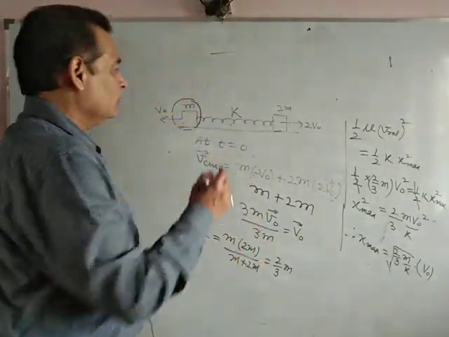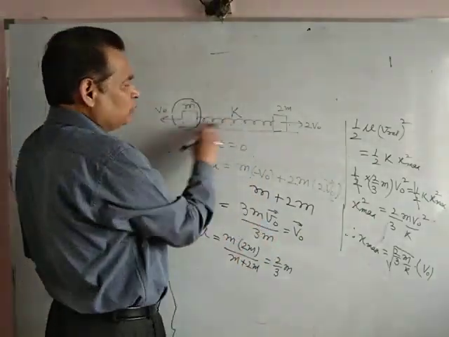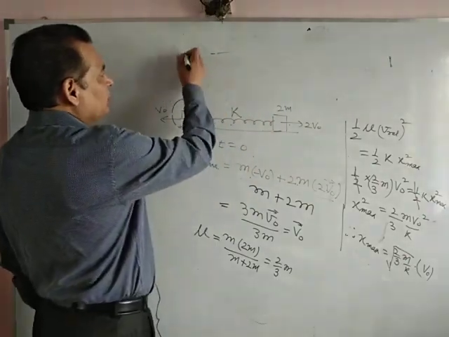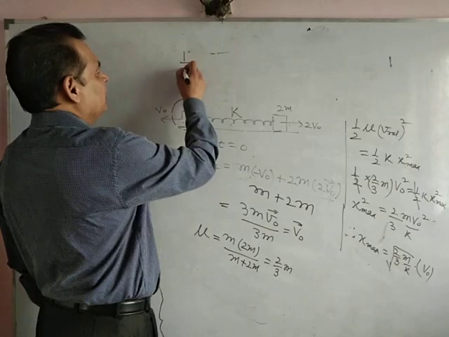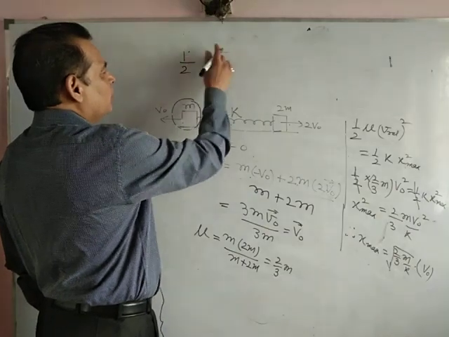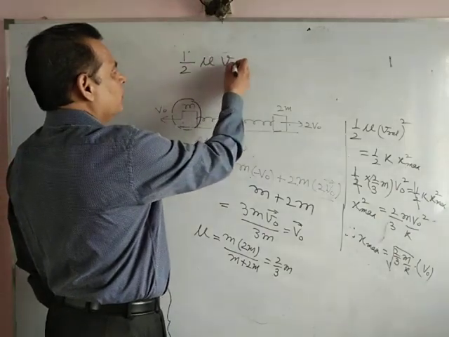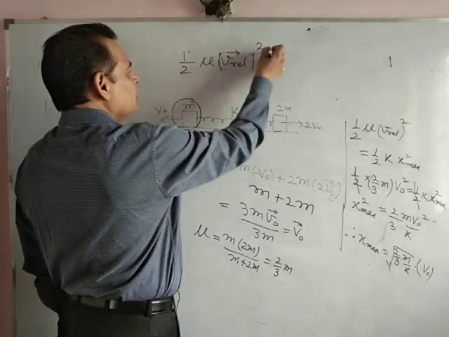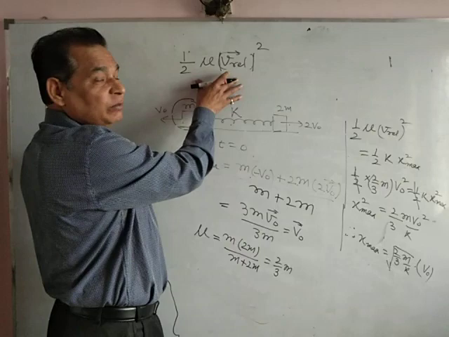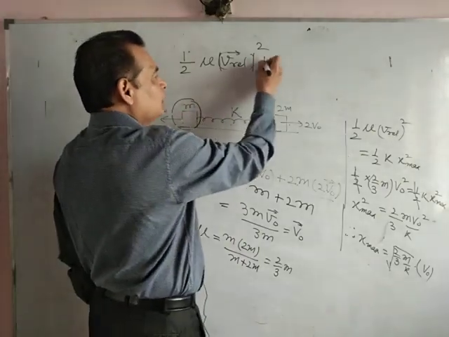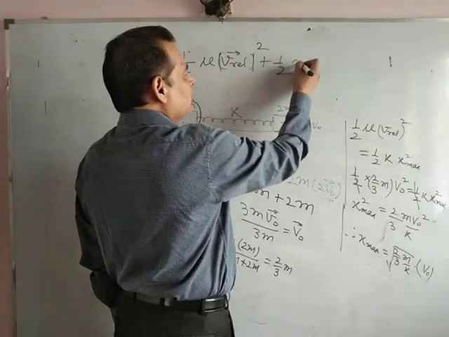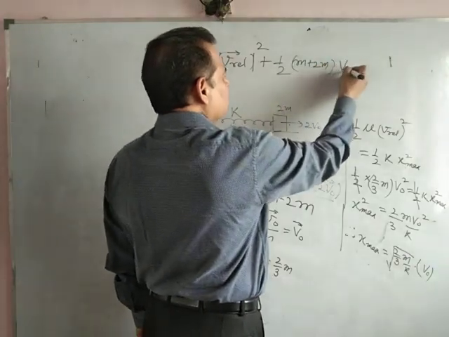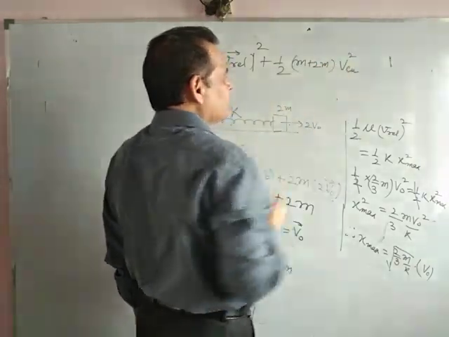Initially the system has only kinetic energy, and at the initial stage, or at any stage, we can write half mu v relative squared. This is the kinetic energy of the system in center of mass frame, plus half total mass, m plus 2m, times v of center of mass squared.